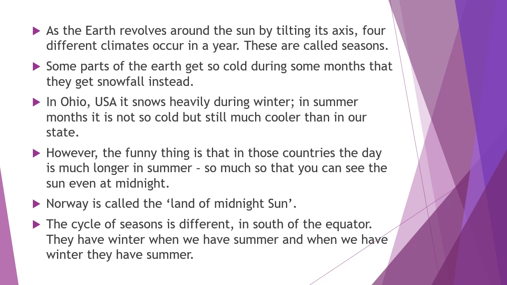And not only the tree that you have seen in the previous picture given in your textbook, of one place, Ohio, in the USA, how the same tree looks season wise. But the funny thing is that in those countries the day is much longer in summer, so much so that you can see the sun even at midnight.